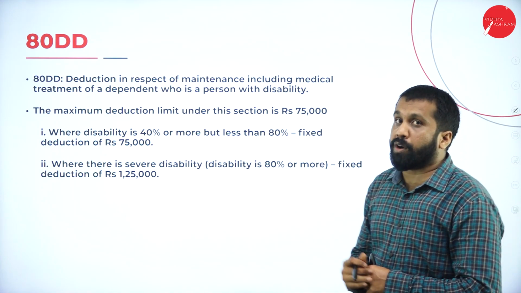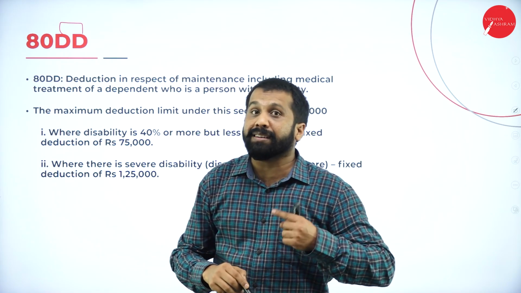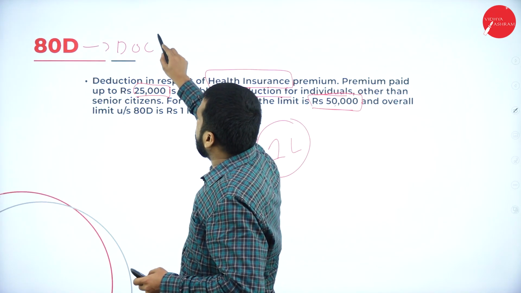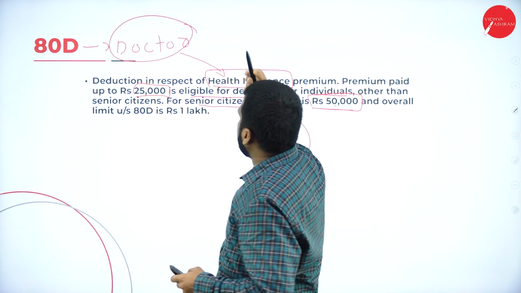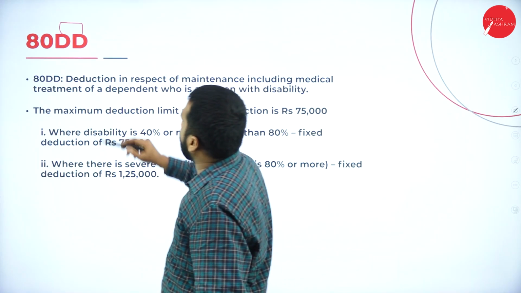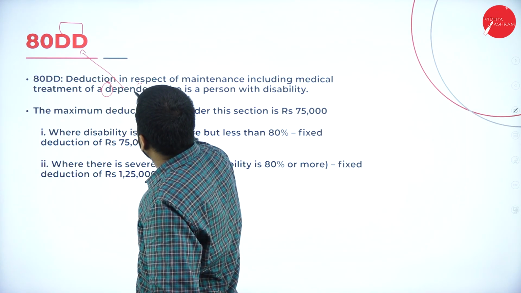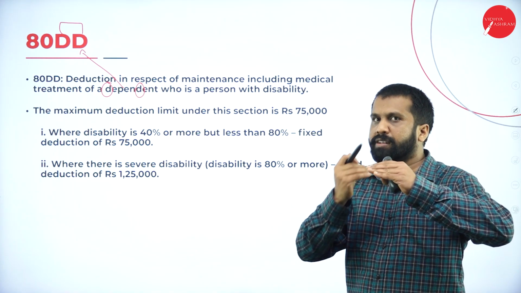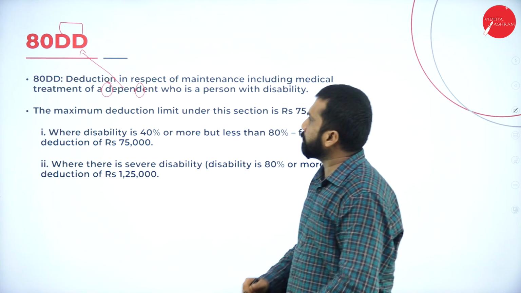80DD. Double D means what? Dependent. Double D for dependent. How to remember 80D? D for doctor. Doctor comes under where? Health. Clear? Yes. Now, double D in respect of dependent. 1D and double D. For dependent we have 2 Ds. Like this only, a small tiny thing, but it is easy to remember in your examination.